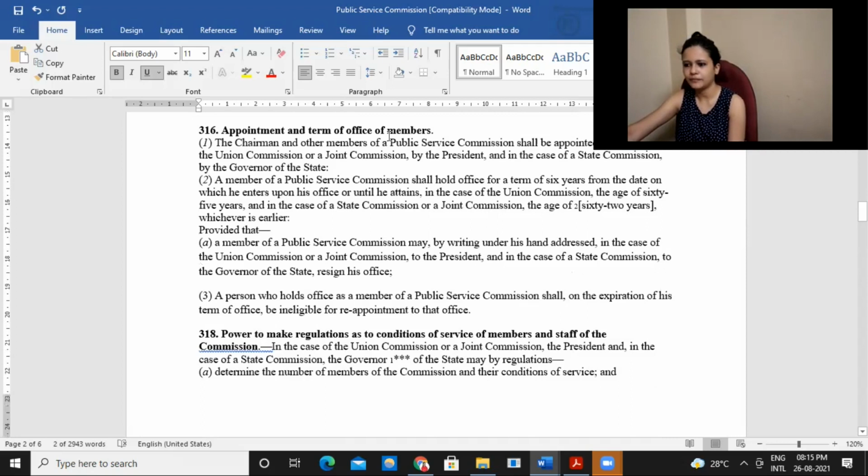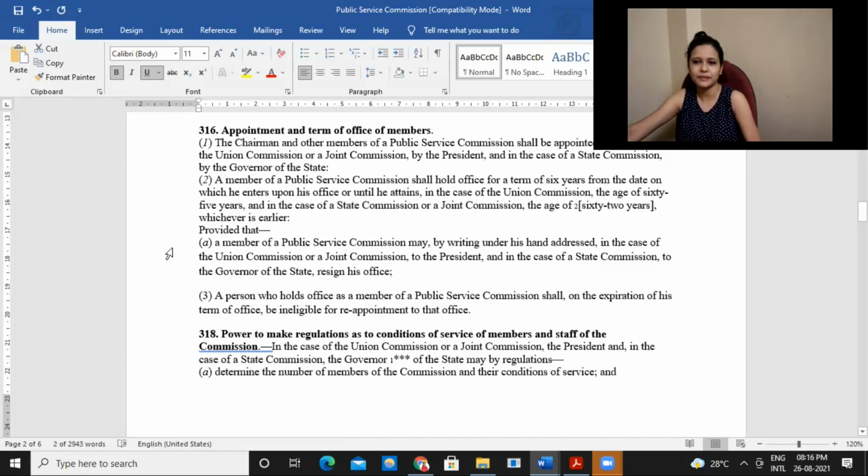Then appointment and term of office of members. So there will be these members and chairperson of these commissions, right? With regard to them, there is provision that they will be appointed in case of union commission or joint commission by the president. And in case it is with regard to a state, they will be appointed by the governor of the state. These things we also saw in terms of the powers and functions of the governor and president, their powers with regard to appointment, right?